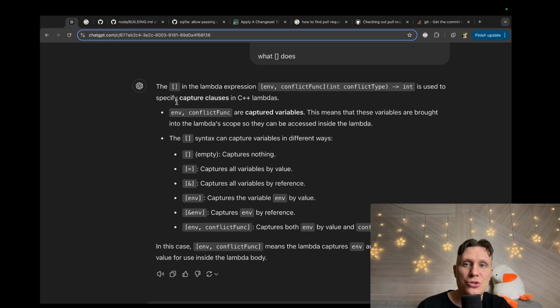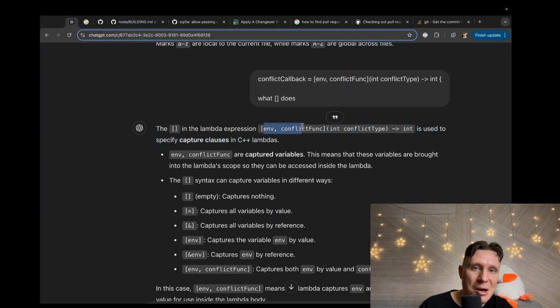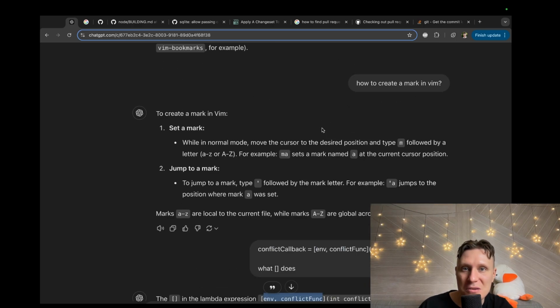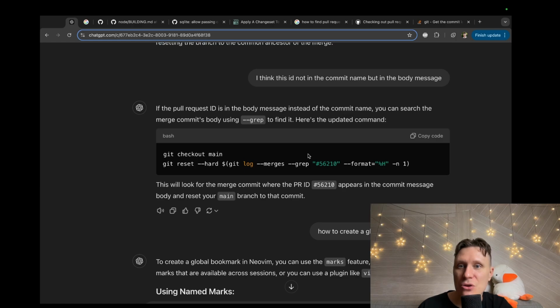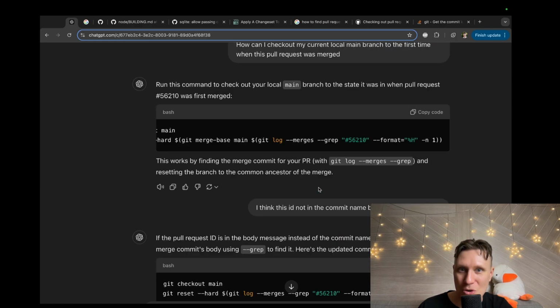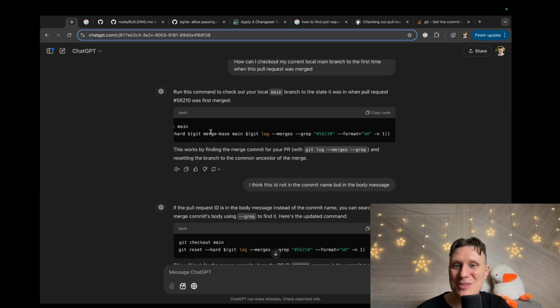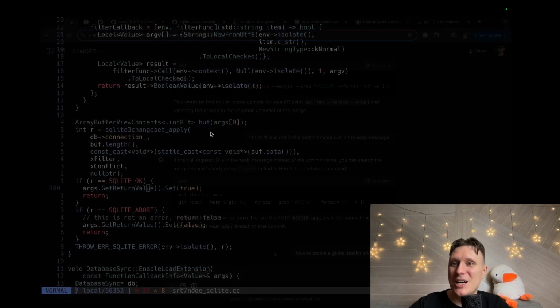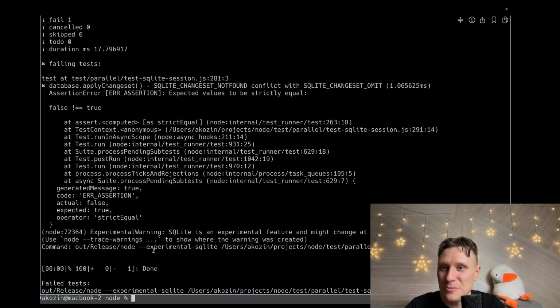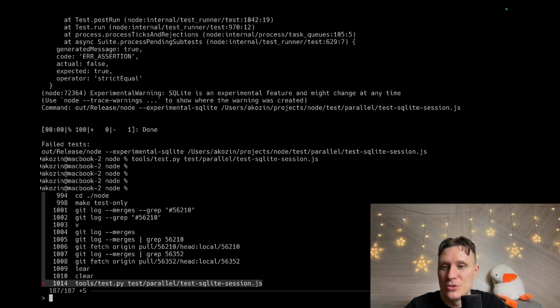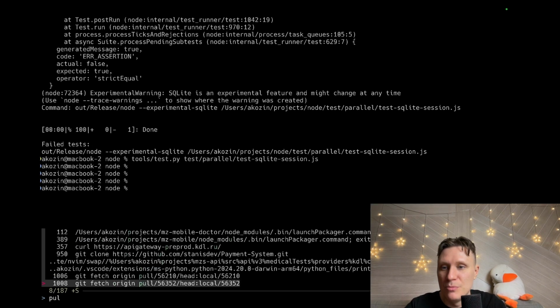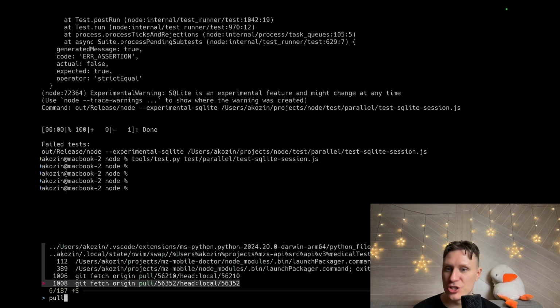I checked how to write lambdas, refreshed. Lambdas are cool. Yeah, I know how to put bookmarks. Pretty cool. I know how to check out a specific pull request from GitHub using a special command. Where is it? I will try to find it. Yeah, git fetch origin pull. This is a new command. We can create a local branch with a specific pull request.